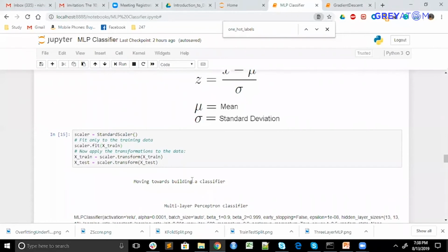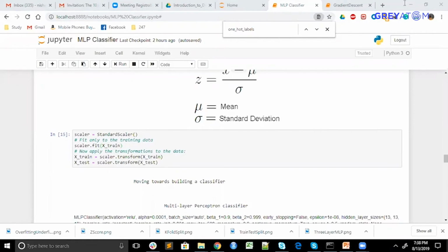So any doubts on why we use scaling, as in from a top view? Someone has asked a good question: how do we transform separately? Somewhere we do fit transform, somewhere we do a normal transform. Let me explain why.